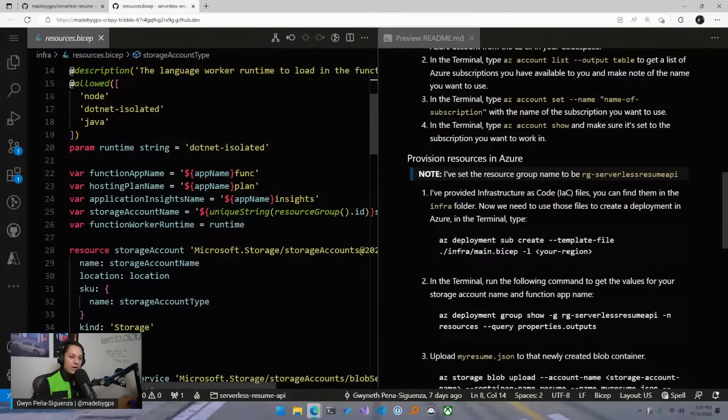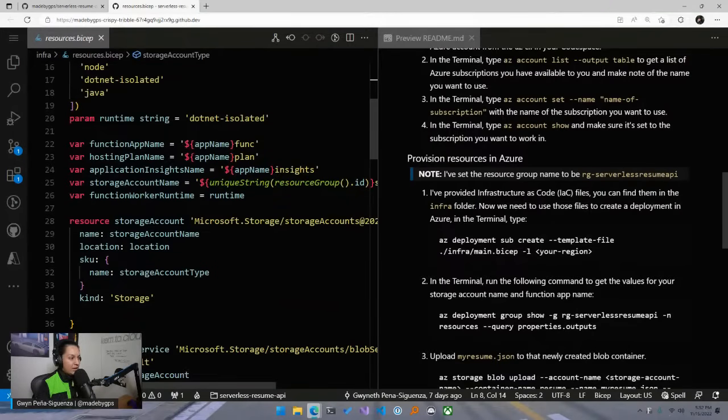So depending on what type of services, what type of resources you need, your resources.bicep would look different. So this is a custom configuration for this specific project. Again, we use infrastructure as code. We use Bicep to describe the infrastructure that we need for our solution, and that will be custom to your solution, okay? Then we have a couple more variables here that we're using to save names for different resources.